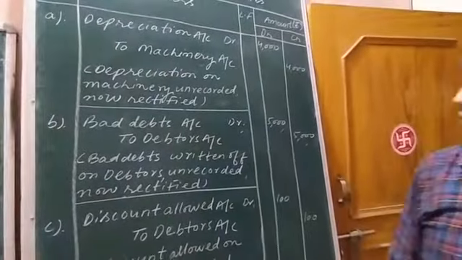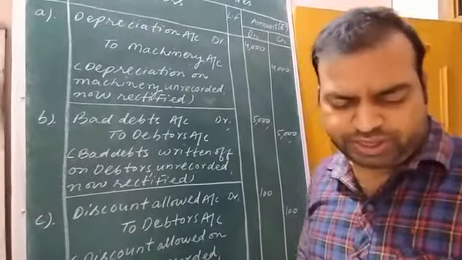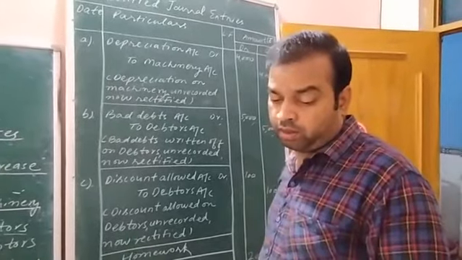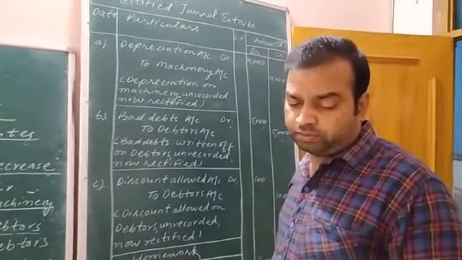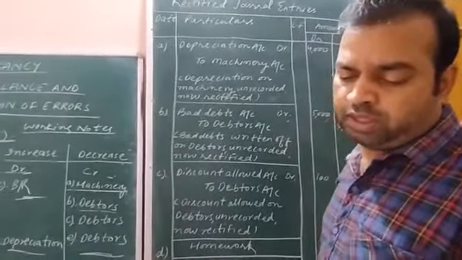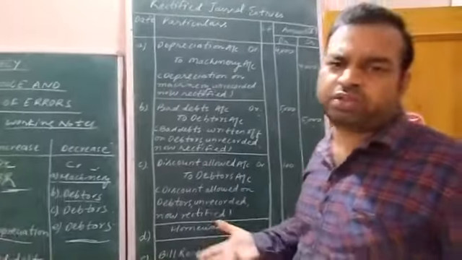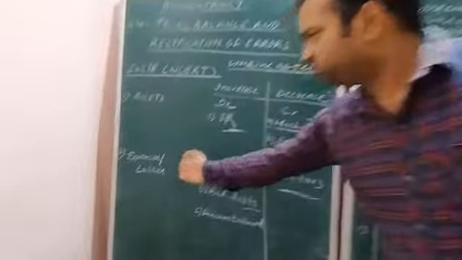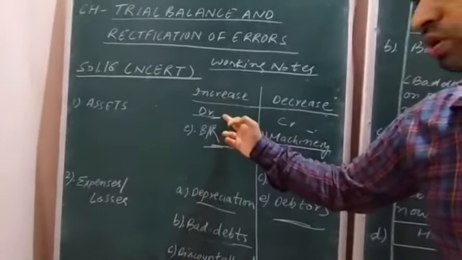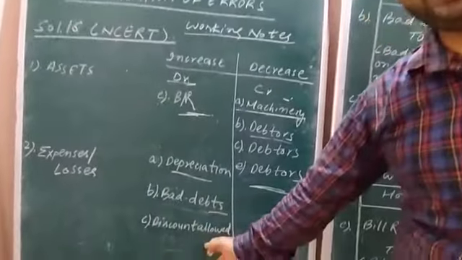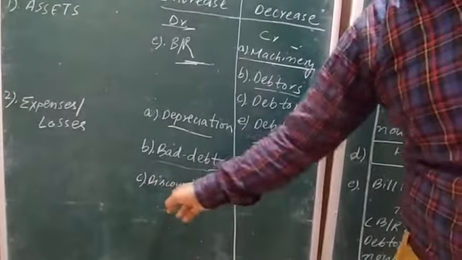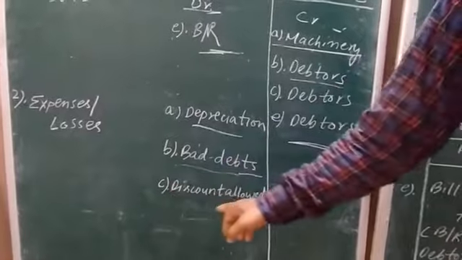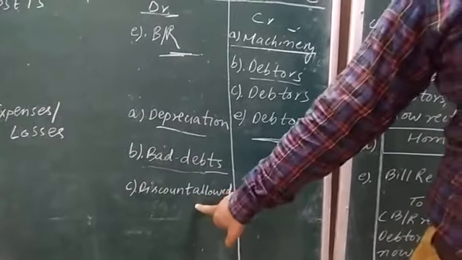Okay, alright. Now reading out the third transaction. Discount allowed to a debtor. We are allowing discount to someone. It's our loss again. Whenever a loss increases, it is to be shown on the debit side. See here the third transaction. This working note is related to C. That is the third transaction. Discount allowed will be shown on the debit side.